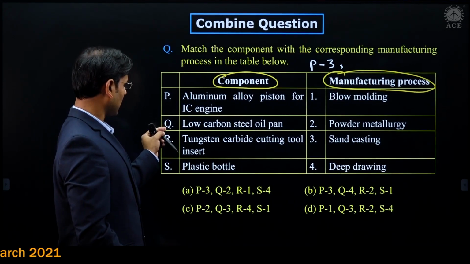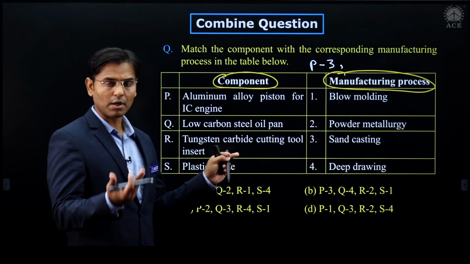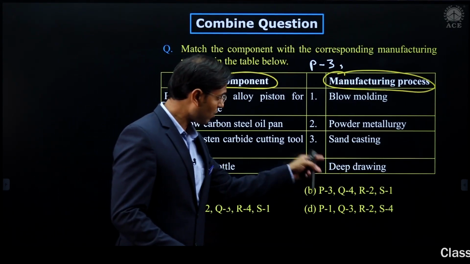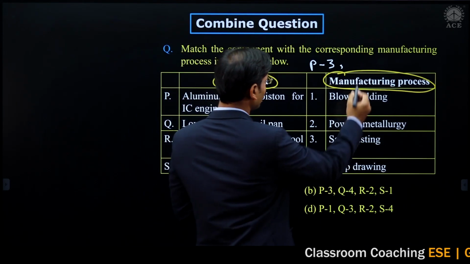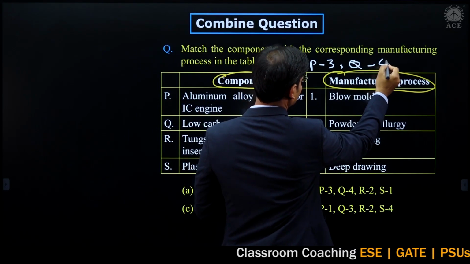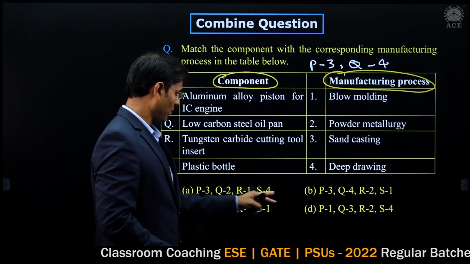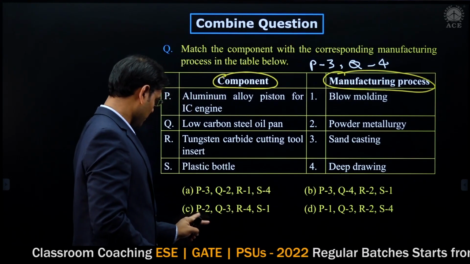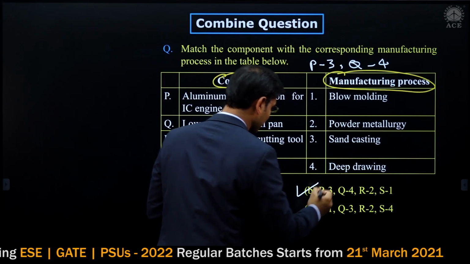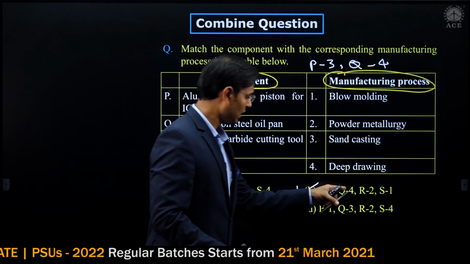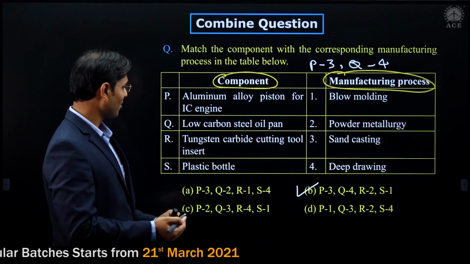Q, second one, that is Q. Low carbon steel oil pan. That pans are made by deep drawing method, that is option 4 is the right. Then I am writing Q4. Just see the option here, P3 Q4. Yeah, only B is the option, just I want to tick mark, this is the correct answer, P3 Q4. But again we need to check other option also.